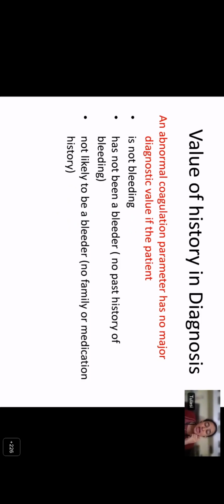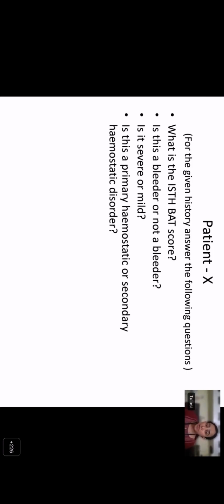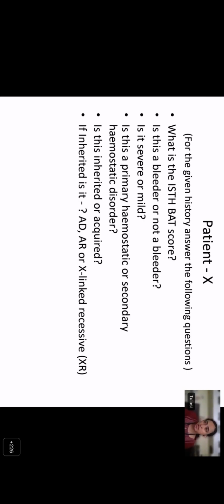So I'll just show you two case scenarios, and for the following cases, I want you to calculate the BAT score for the patient to know whether this patient is a bleeder or not a bleeder. And I want you to answer whether it is a severe bleeding disorder or a mild bleeding disorder, whether it is a primary hemostatic disorder or a secondary hemostatic disorder, whether it is an inherited or an acquired disorder, and if inherited, what is the pattern of inheritance: autosomal dominant, autosomal recessive, or X-linked recessive, and what is the likely diagnosis.